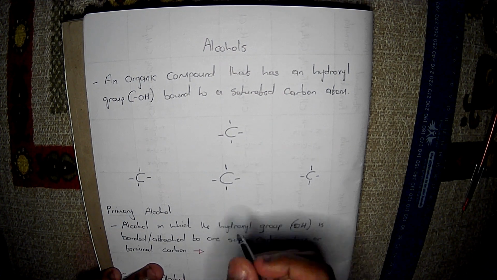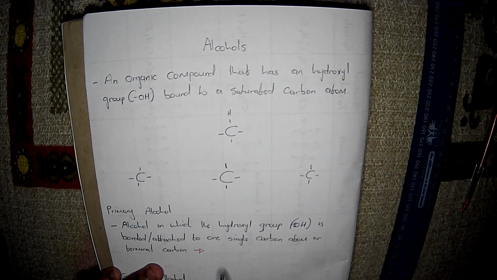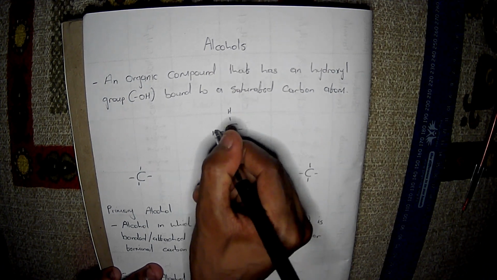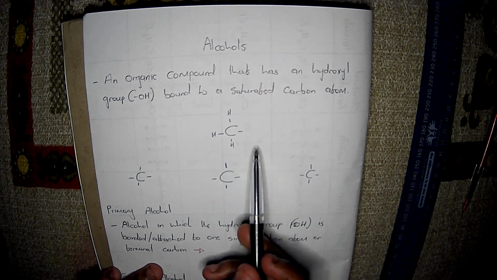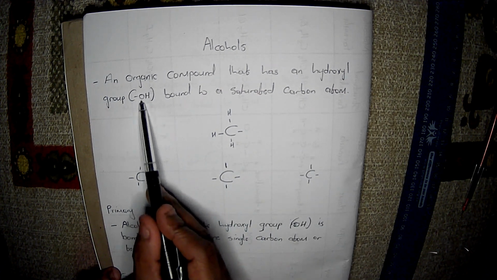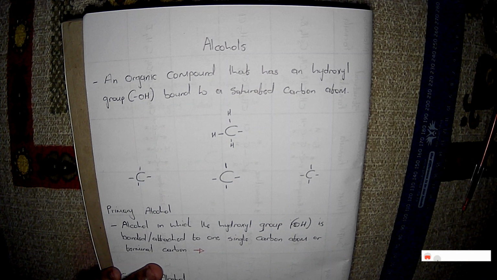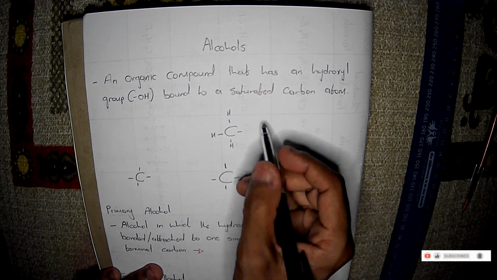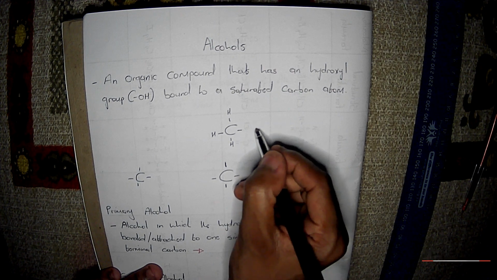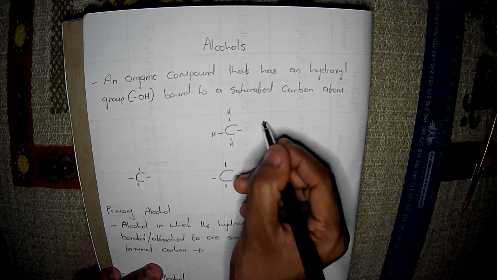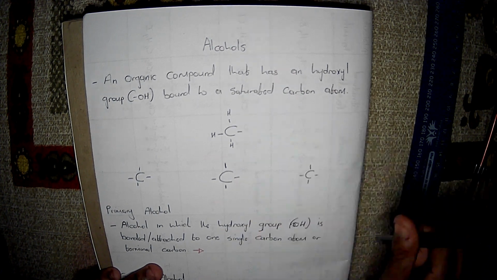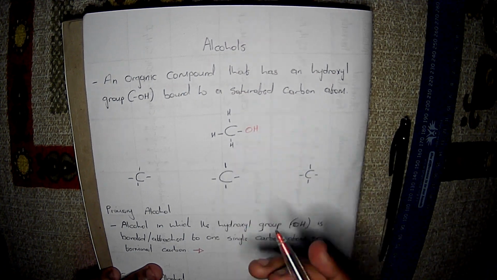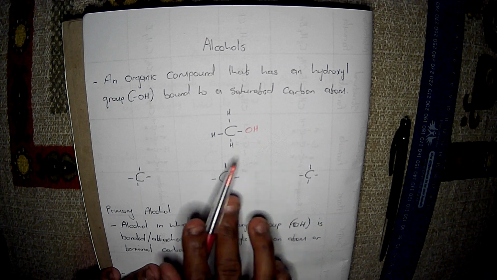In an example, we would have our carbon atom having 4 covalent bonds, and our OH, this hydroxyl group, is going to attach to that portion over there. Now, this is a debate. There are some people who love using just the O and then a dash and then an H. But in this particular case, I'm just going to use OH, and I'm going to separate these as we go along.